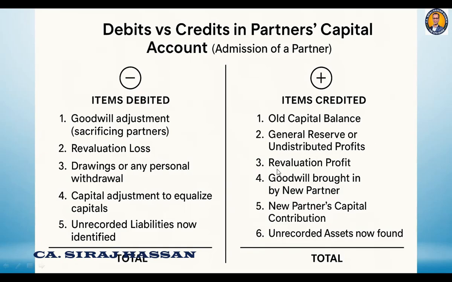When do we do the balancing of the revaluation account? When the credit side total is more than the debit side total, it results into revaluation profit. So this revaluation profit is also credited to the partner's capital account. When a new partner brings a goodwill into the business, that goodwill is credited to the partner's account. So this entry will come. And when a new partner brings a capital, the entry passes cash account debit to partner's capital account. To partner's capital account means what?